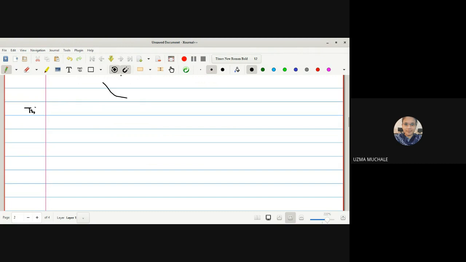In a very similar way, you have to prove the theorem: every compact T2 space is a T4 space. So how to prove this theorem? Just now we have proved that every compact T2 space is a normal space. To prove it is a T4 space, we have to prove normal plus T1.